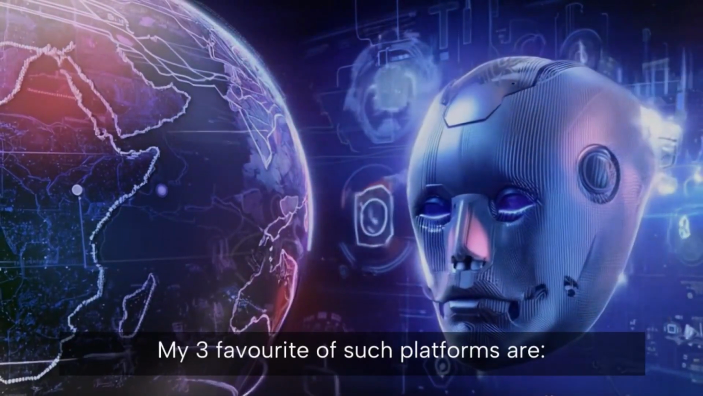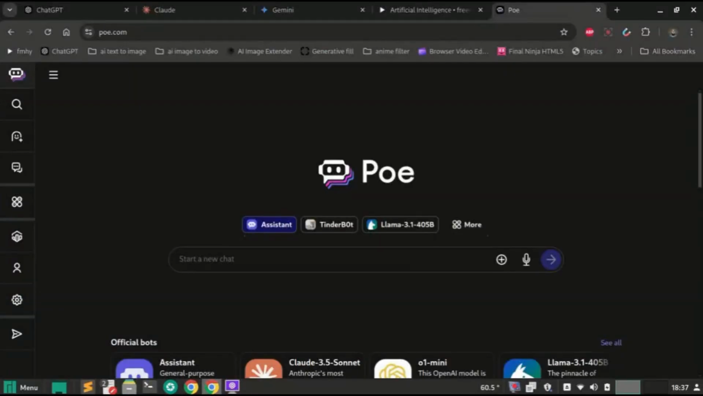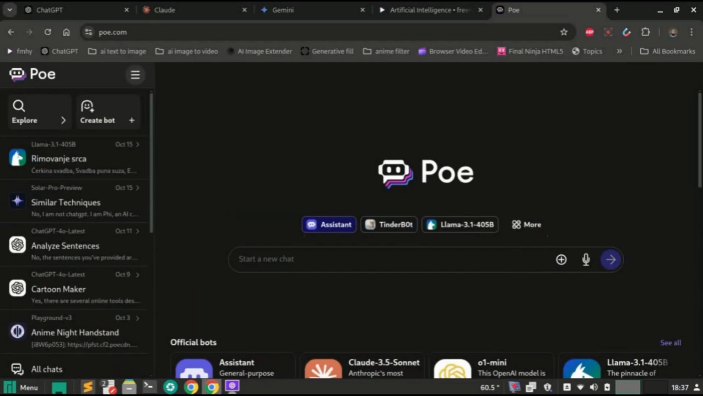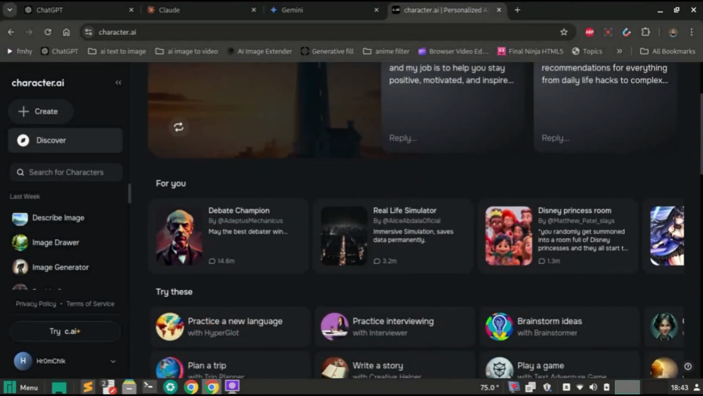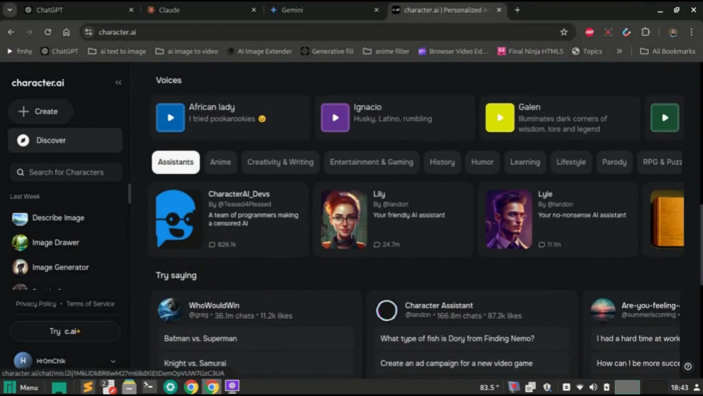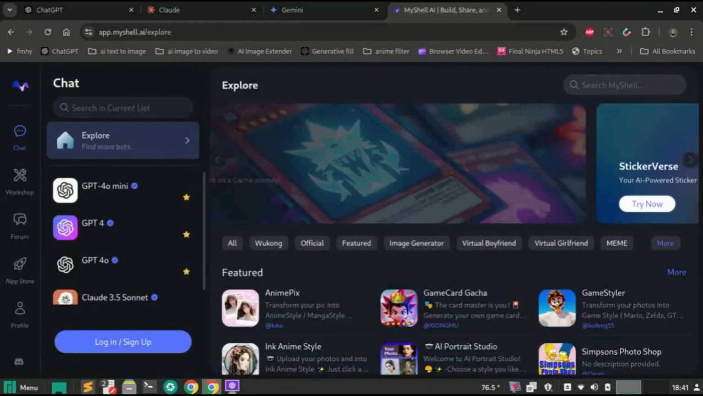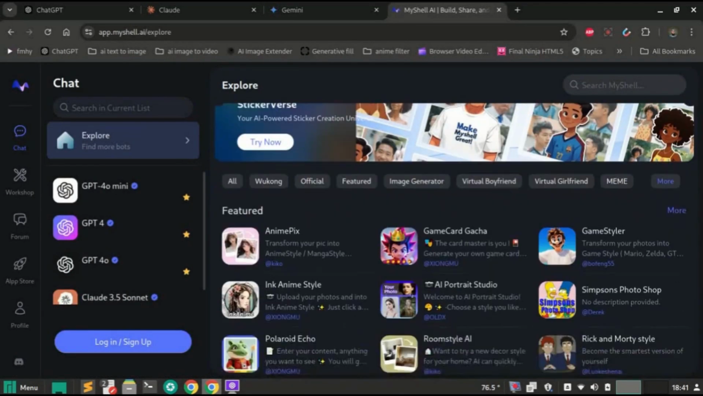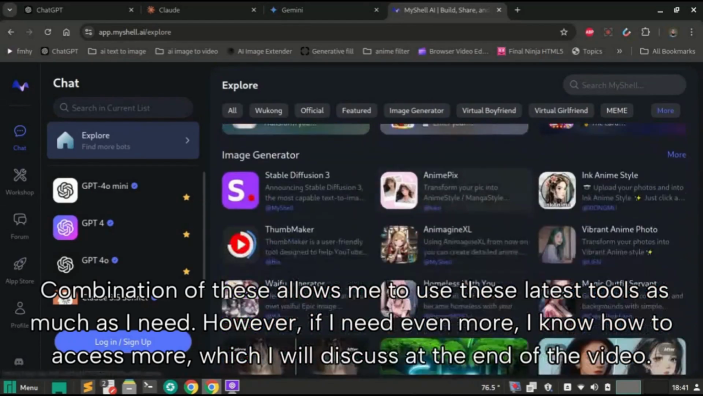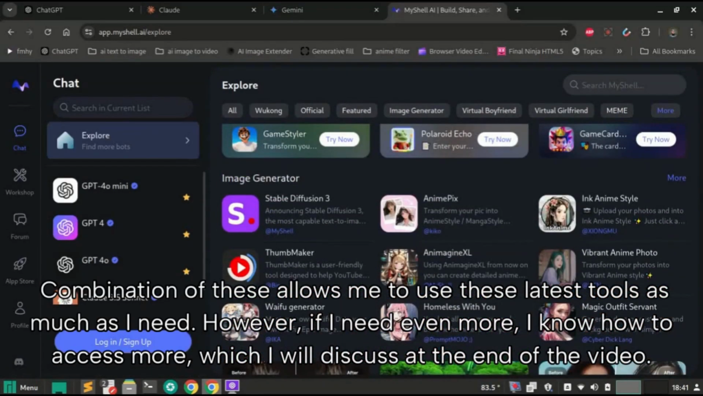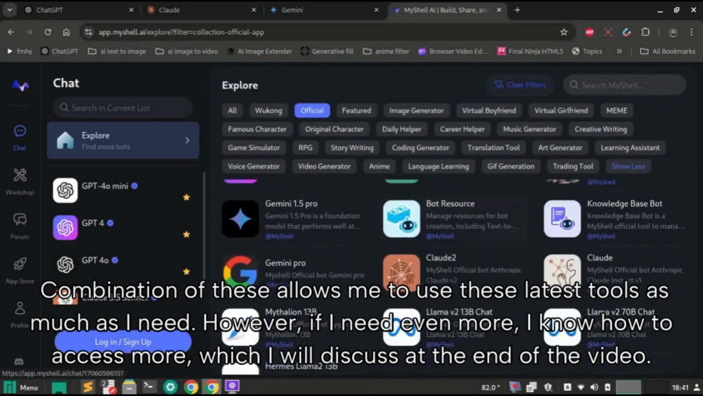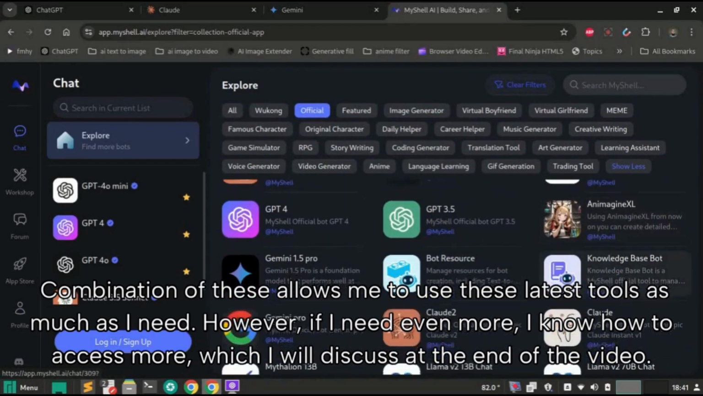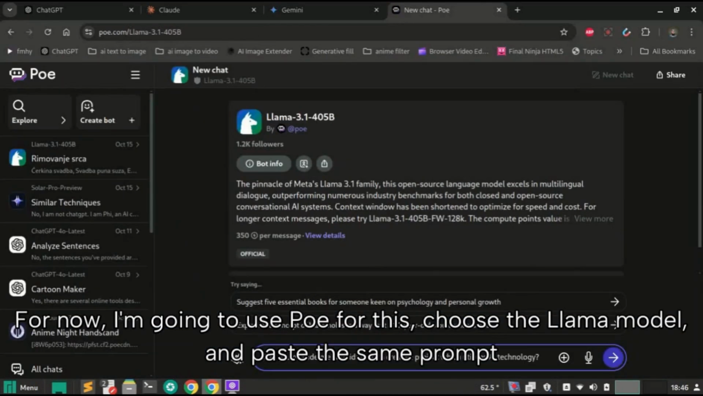My three favorite of such platforms are: 1. Poe.com or the Poe app. 2. Character AI, character.ai or the Character AI app. 3. MyShell, app.myshell.ai or the MyShell app. A combination of these allows me to use these latest tools as much as I need. However, if I need even more, I know how to access more, which I will discuss at the end of the video. For now, I'm going to use Poe for this.